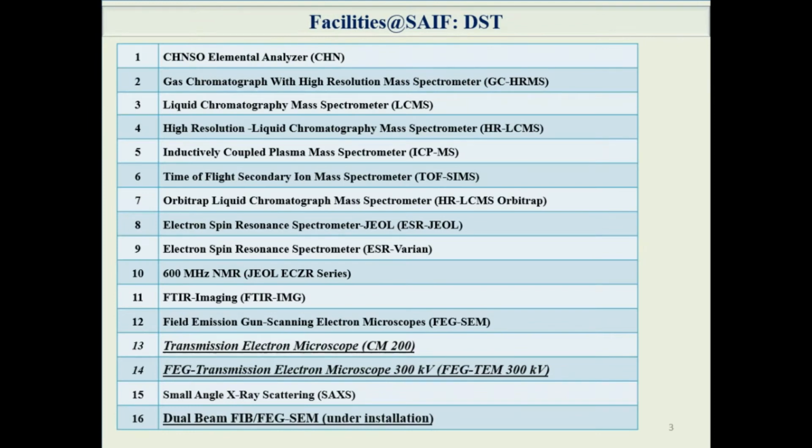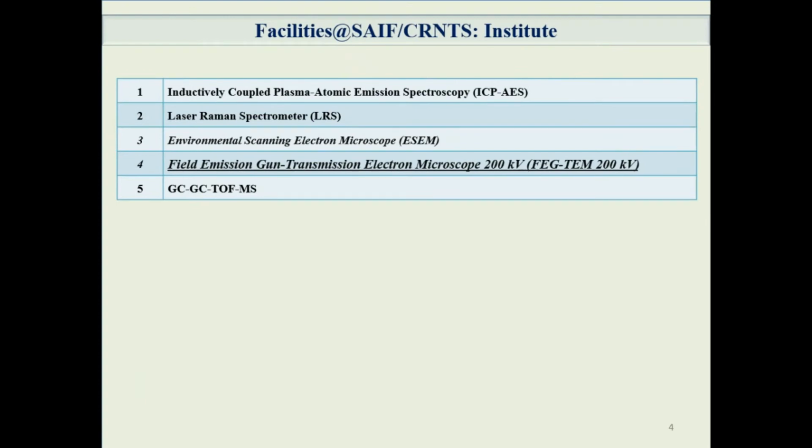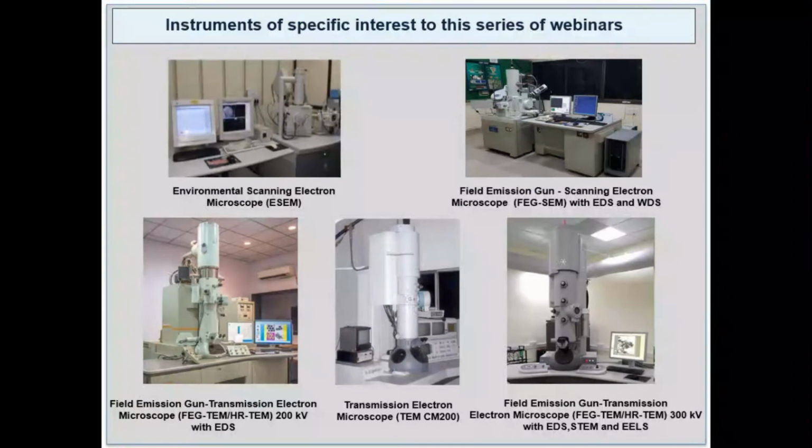The current slide shows the list of instruments funded by DST, in which 3 of the electron microscopes have been highlighted. The one at the bottom is an upcoming facility, an FIB, which will be installed soon. This slide shows the list of instruments which come under central facility funded by IIT Bombay. The current slide shows the instruments of specific interest to this webinar series. We have 3 transmission electron microscopes.